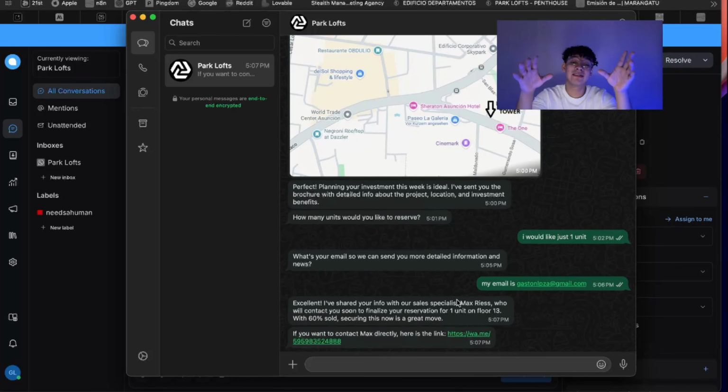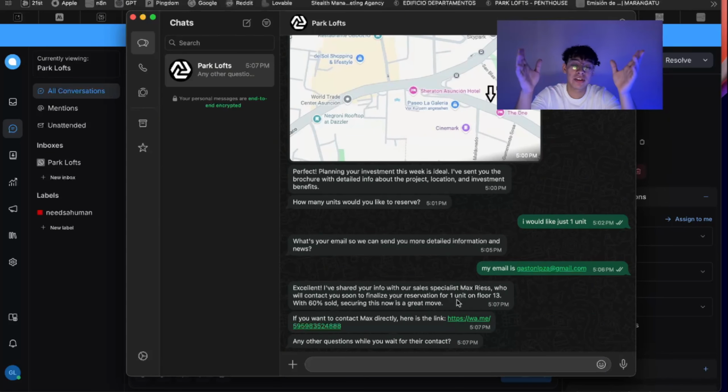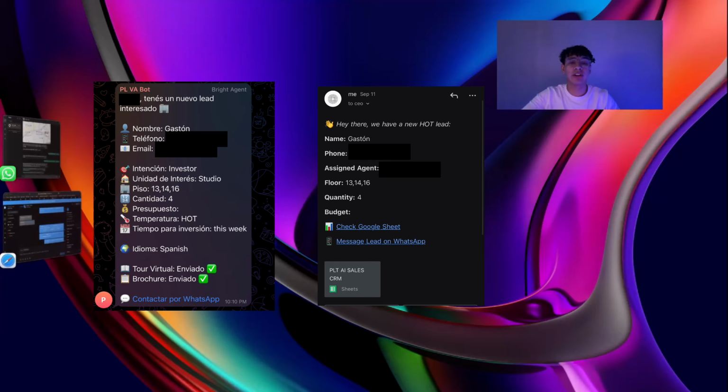And as you guys can see, excellent. It shared the information with the specialists, the number of the specialists, and it's asking us if we want any other information before the call or before the meeting. So this is super amazing. I will put a screenshot in here of the Telegram notification that the team received, and also the email that the CEOs received about this lead.